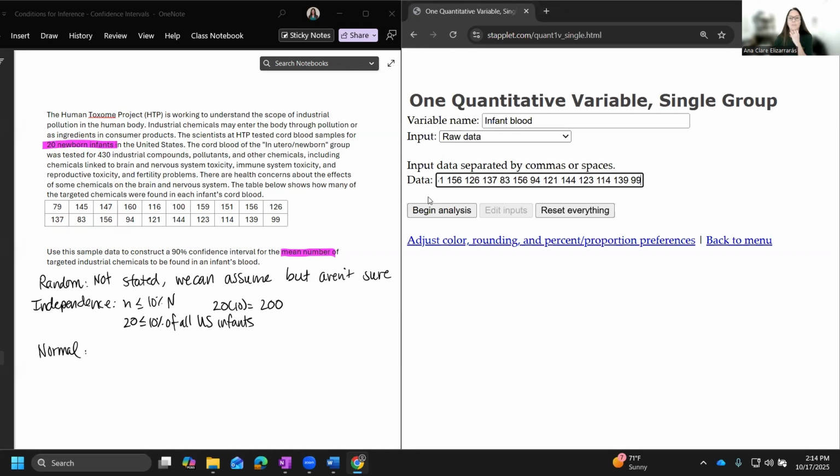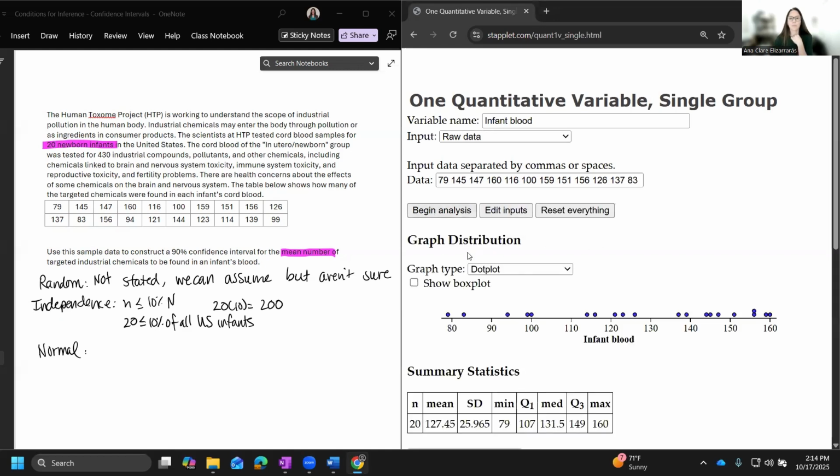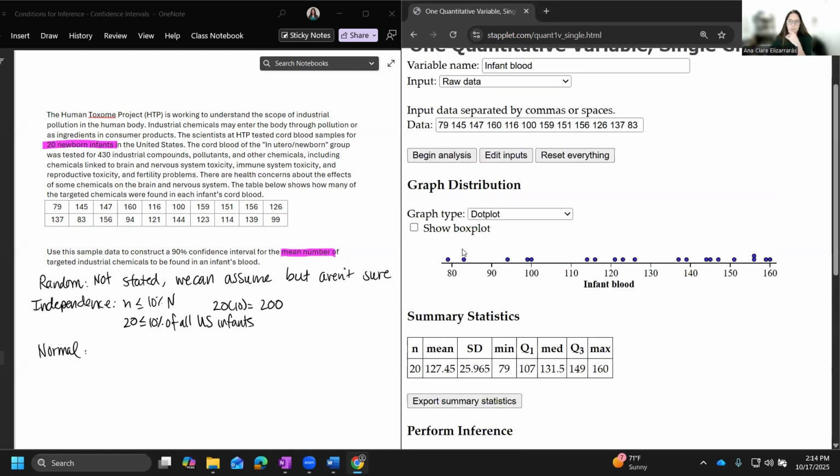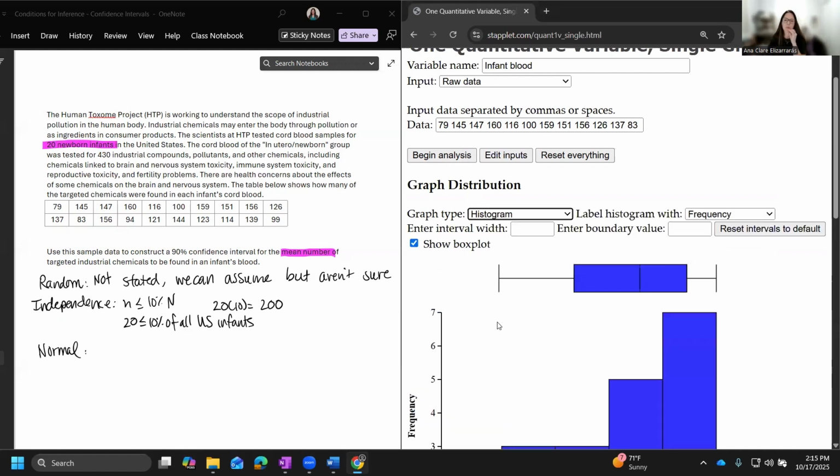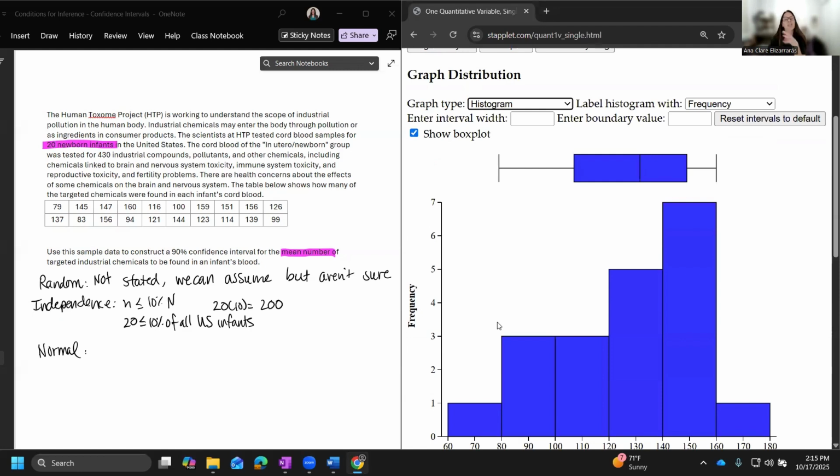And now we're going to graph it. The dot plot doesn't look like something's clumped all to one side, maybe a little bit more to the right. Let's look at a box plot. Okay, maybe there's a little bit of skewness. I don't see any outliers. What about a histogram? I don't love this.